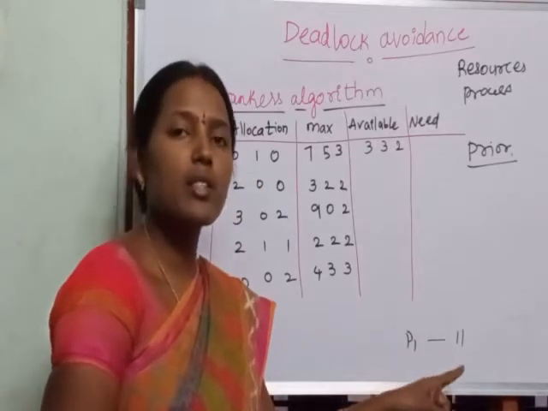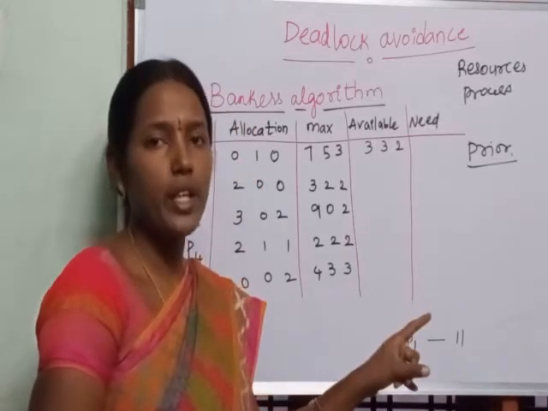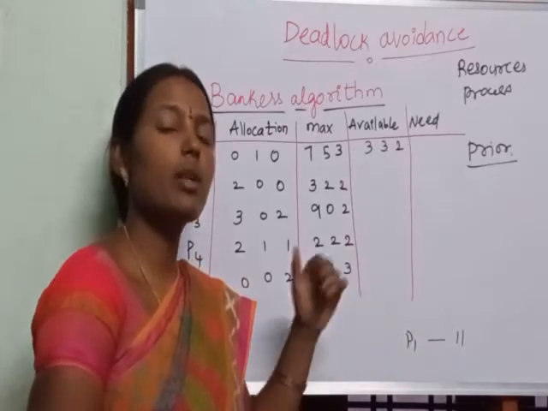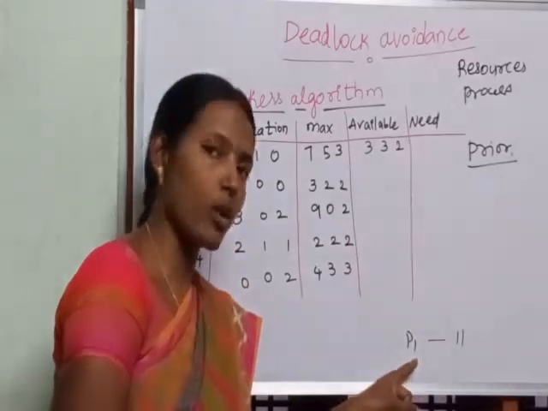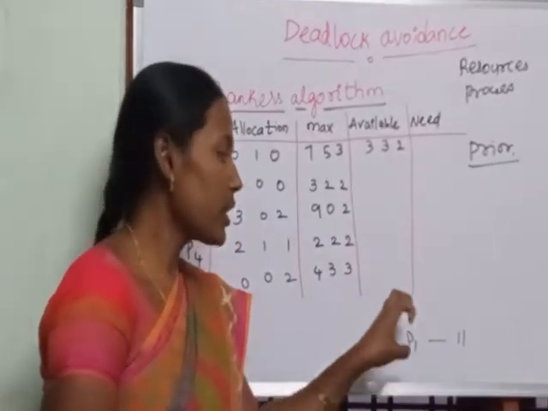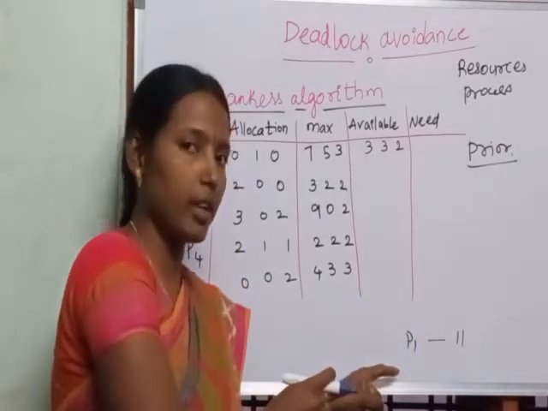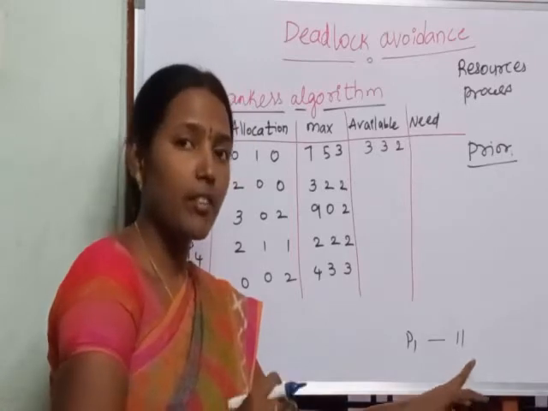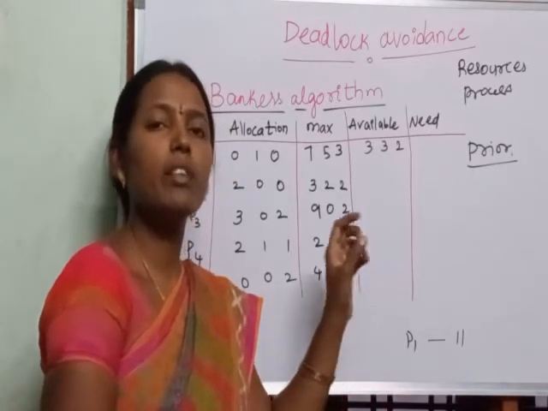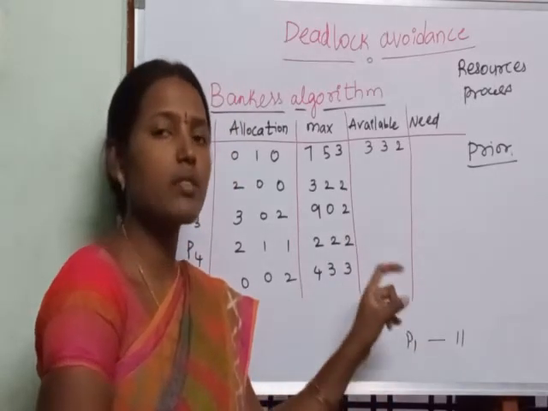If the required resources are not available, the operating system will not give permission to start process P1. Whatever resources are required in future also for process P1 is 11. If the 11 resources are available, the operating system will give the permission.